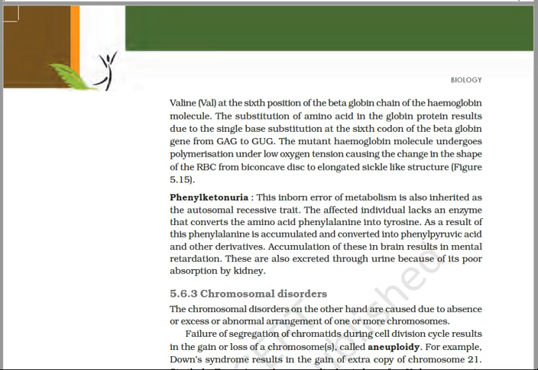This is an inborn error of metabolism. In this, both compounds accumulate in the blood. They are phenylalanine and phenyl pyruvic acid.